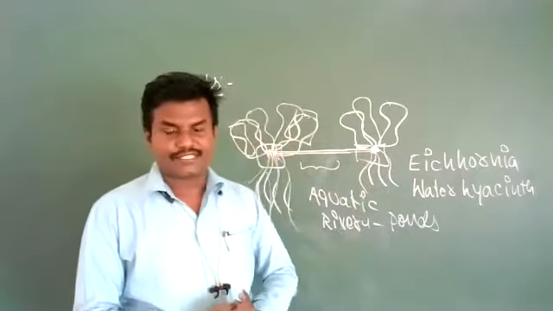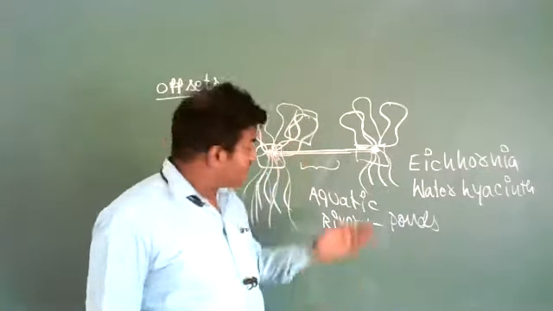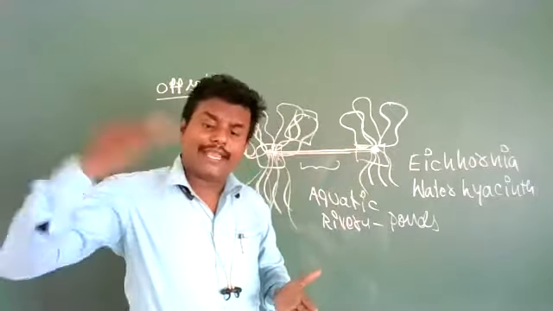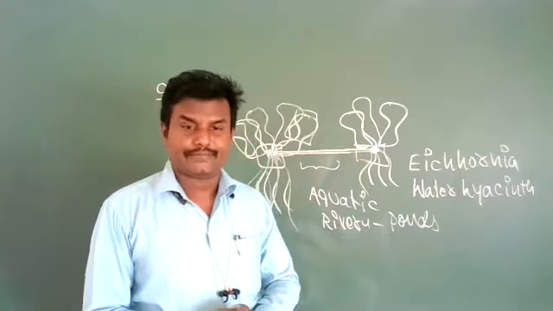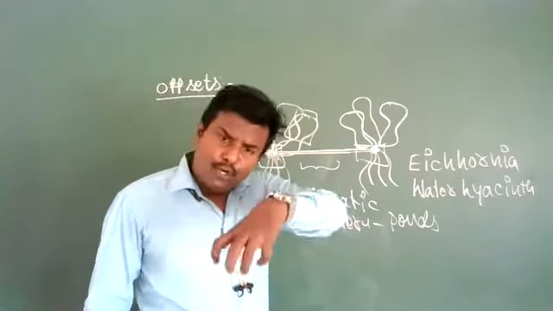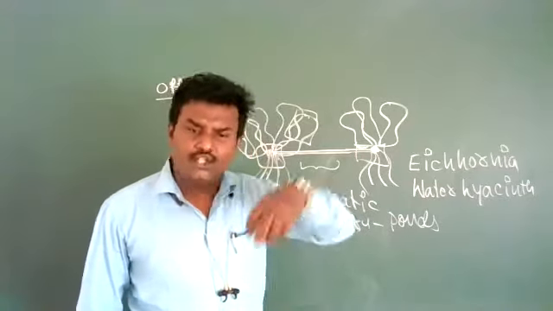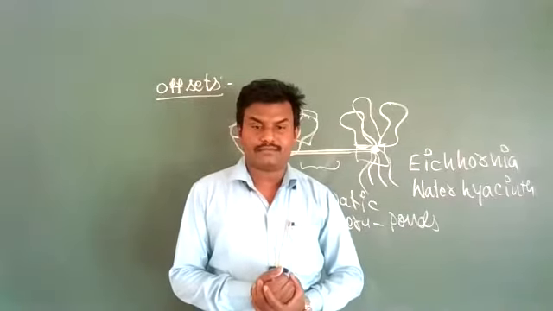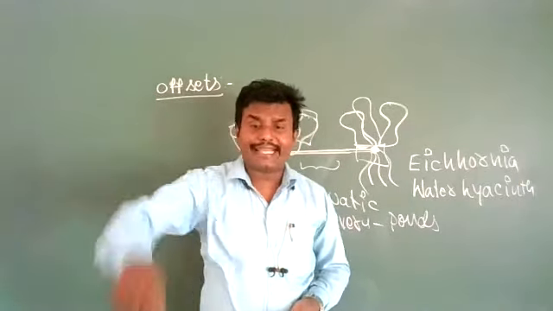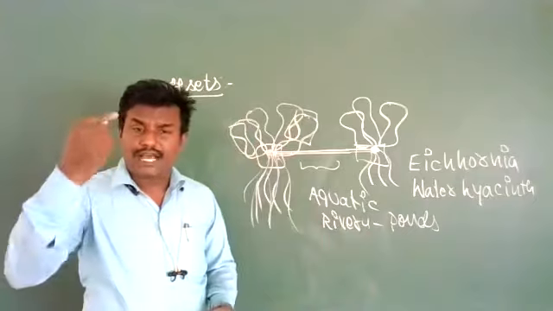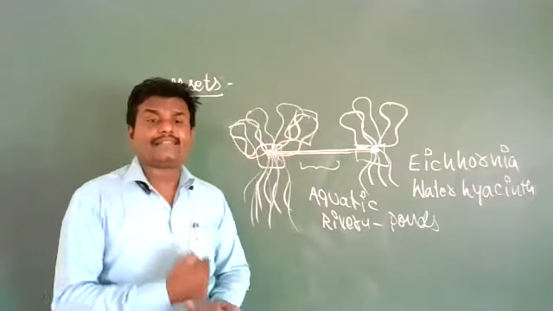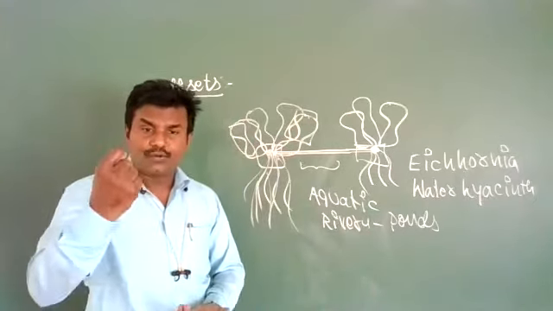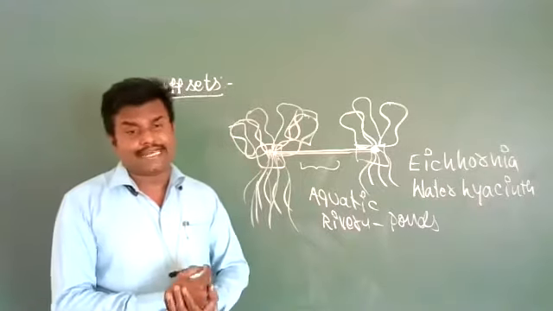If it spreads over a longer area rapidly, it will absorb more and more oxygen, water, nutrients, etc. from that aquatic habitat. In rivers and ponds, oxygen is available in dissolved state, and some amount of nutrients are also available in dissolved state.